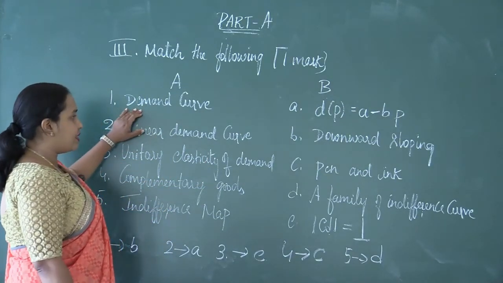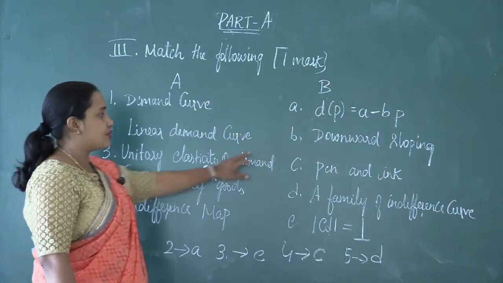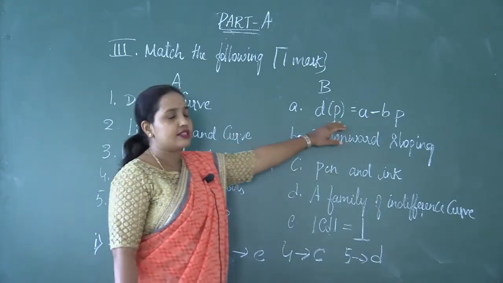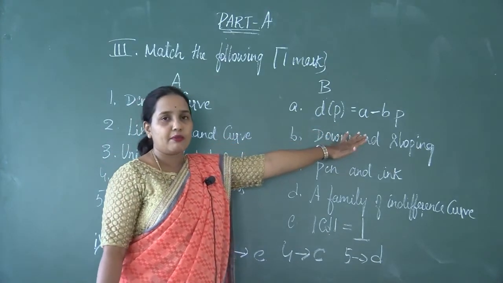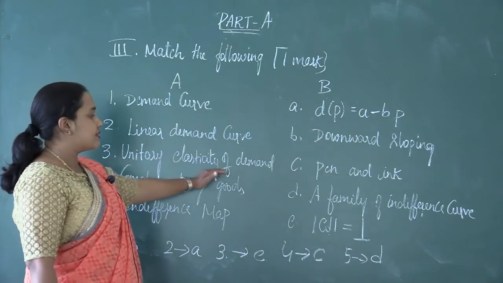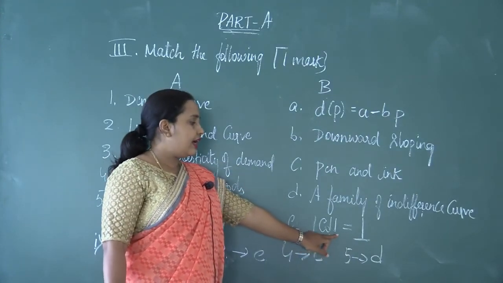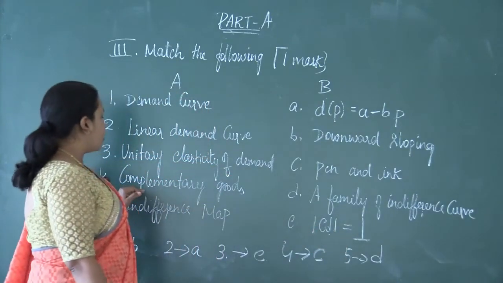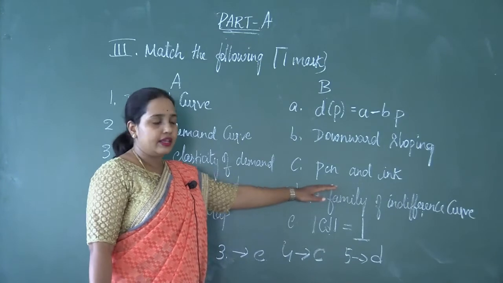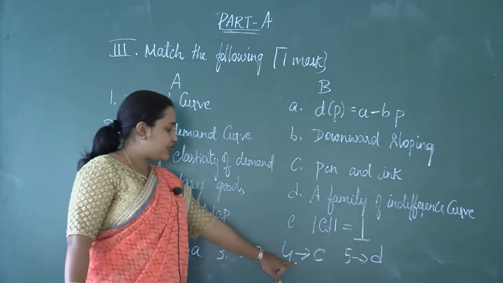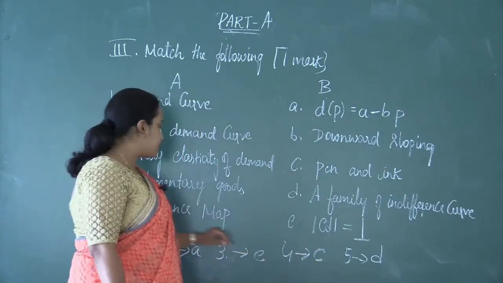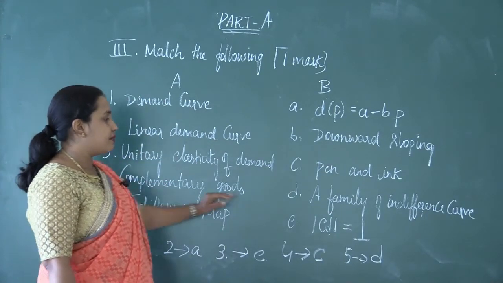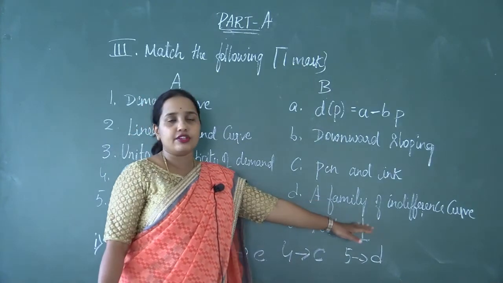For the first question, demand curve, the appropriate answer is option B, downward sloping. For the second question, linear demand curve, it is this equation: QD is equal to A minus BP. Then unitary elasticity of demand is option E, that is, elasticity of demand ED is equal to 1. Complementary goods are pen and ink, that is option C. And the last one, indifference map, the appropriate answer is option D, a family of indifference curves.